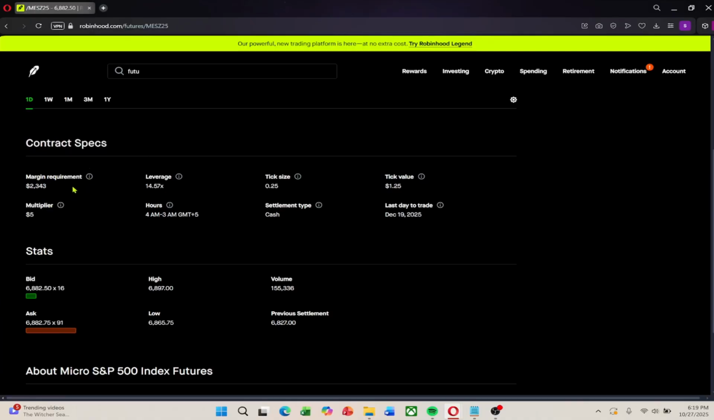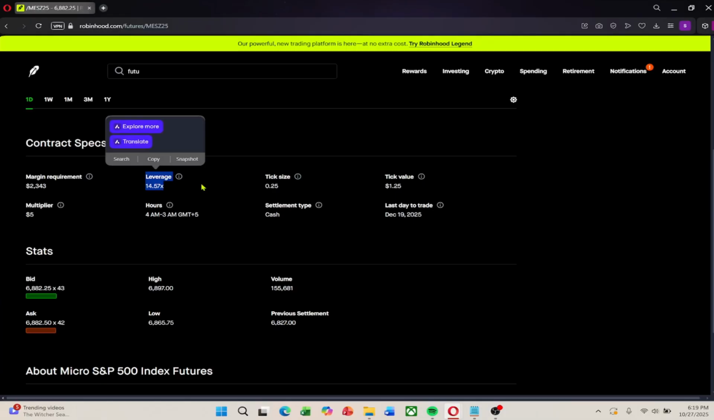The margin requirement is key. It tells you the minimum amount needed in your account to open one contract. At the moment, it's around $2,343.90, but it's recommended to have more than that to avoid a margin call. A margin call occurs if your balance drops below the requirement, and Robinhood may close your position to cover losses. Think of margin as your capital contribution to control a larger position.